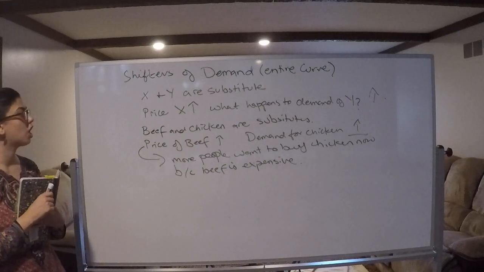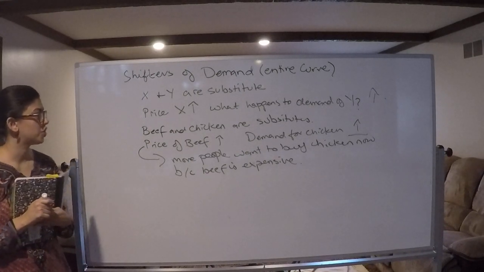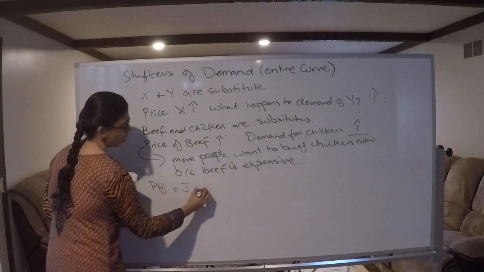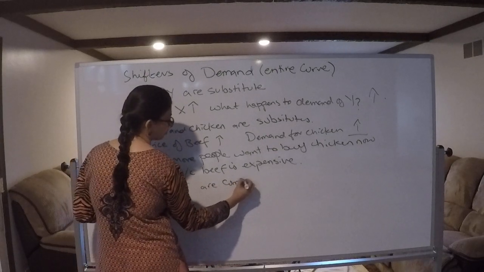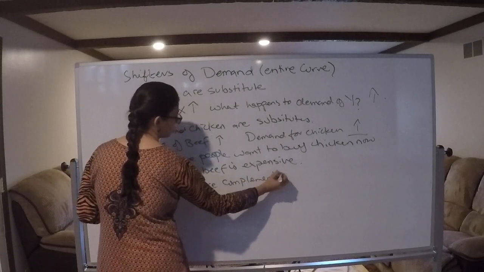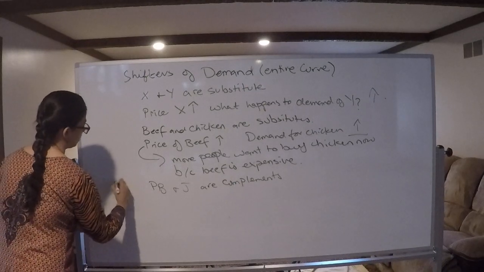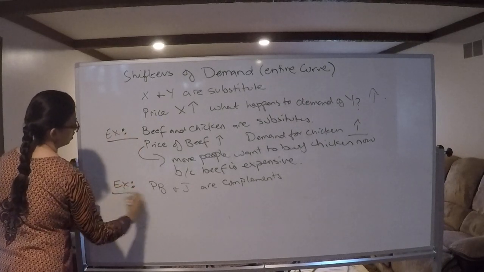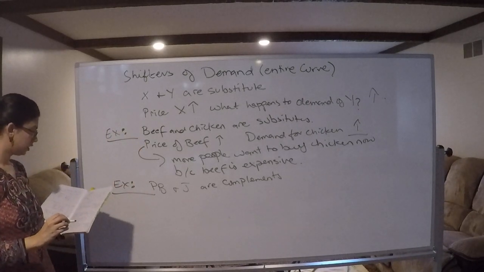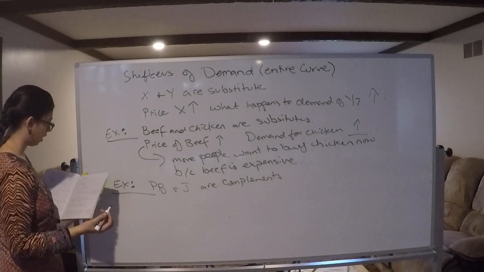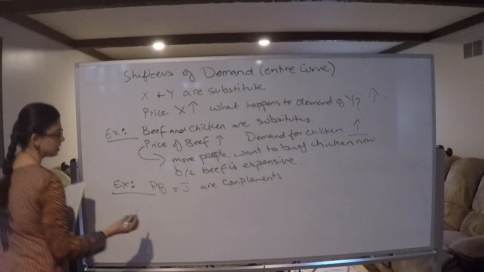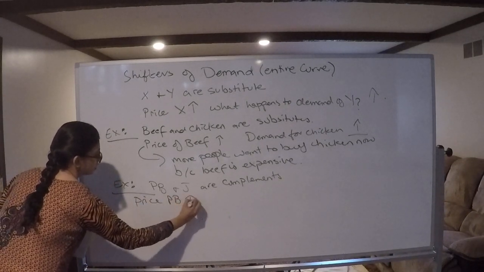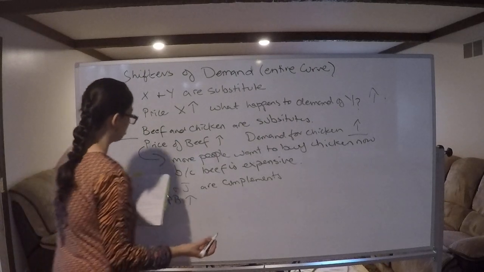Let's do an example of a complement. Peanut butter and jelly. So PB and J are complements. So this is a new example. PB and J are complements. Price of peanut butter increases, what is happening to demand of jelly?